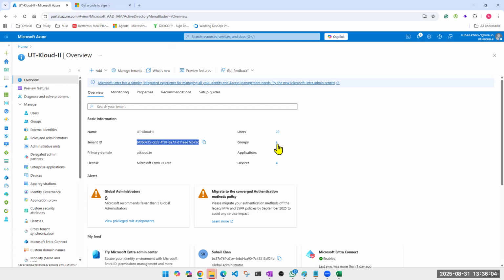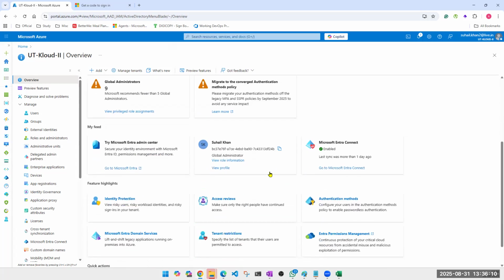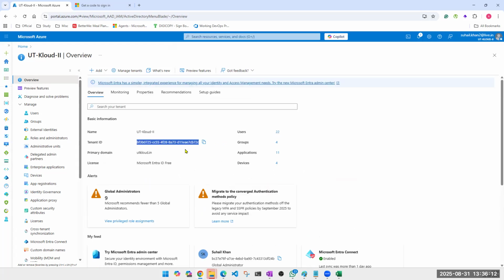So tenant ID, you will see how many existing users you have. You will see here your groups. You will see here how many applications do you have. You will see here devices. You will see here all these details. You don't have to do much here. You directly go to users.